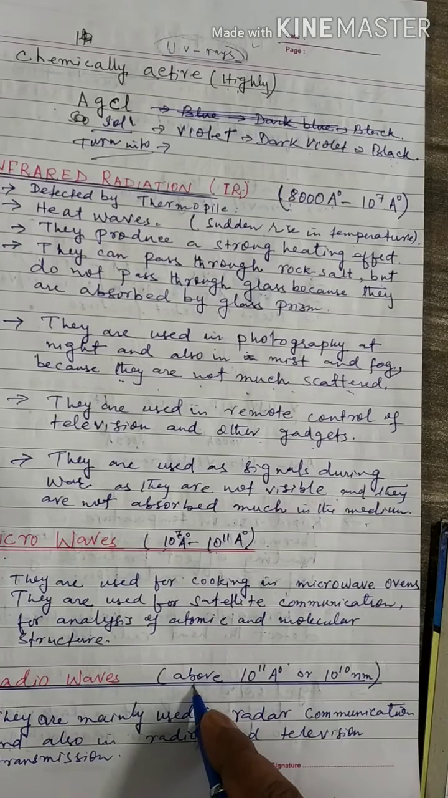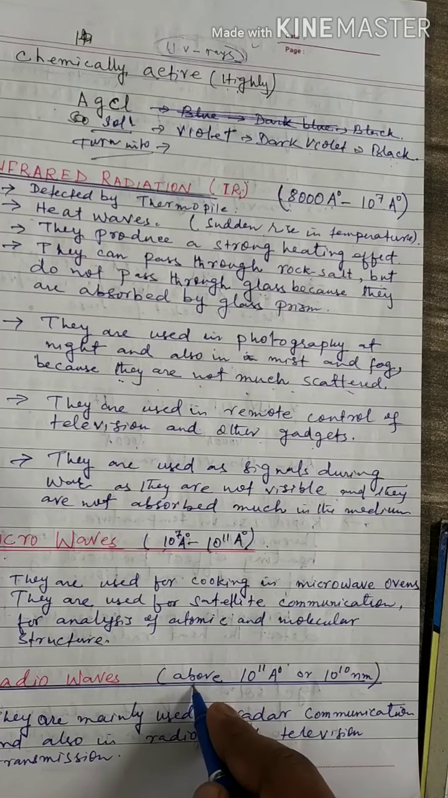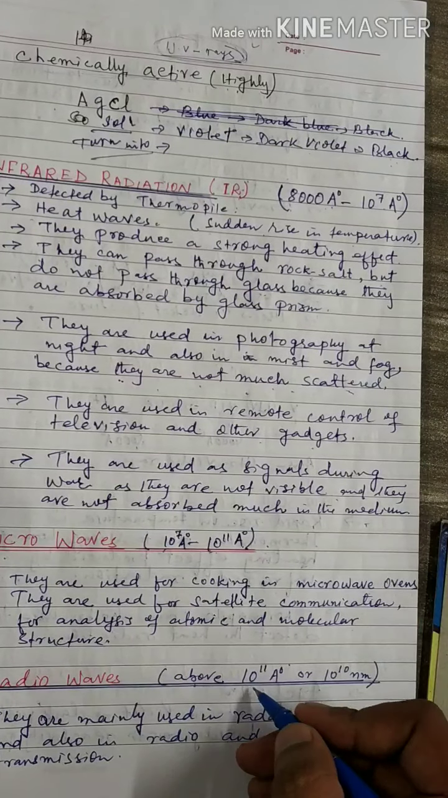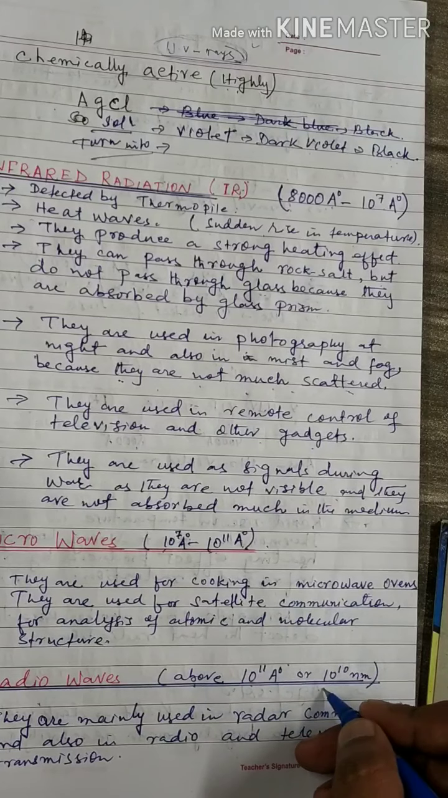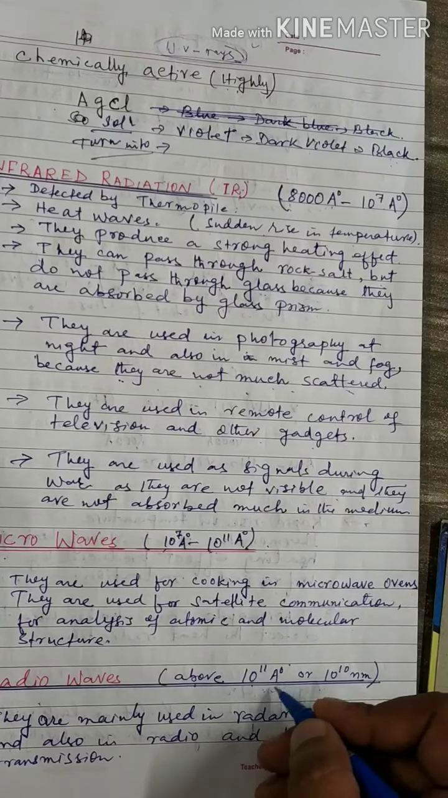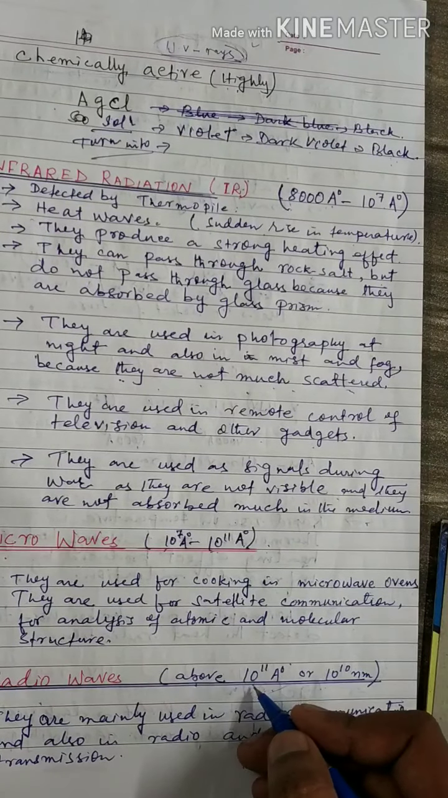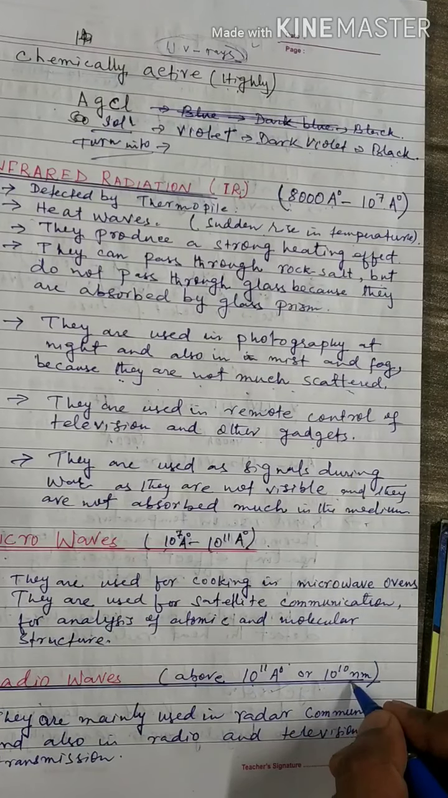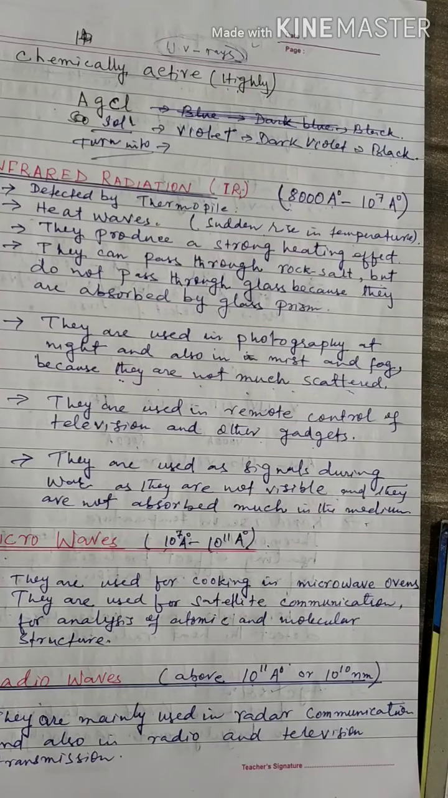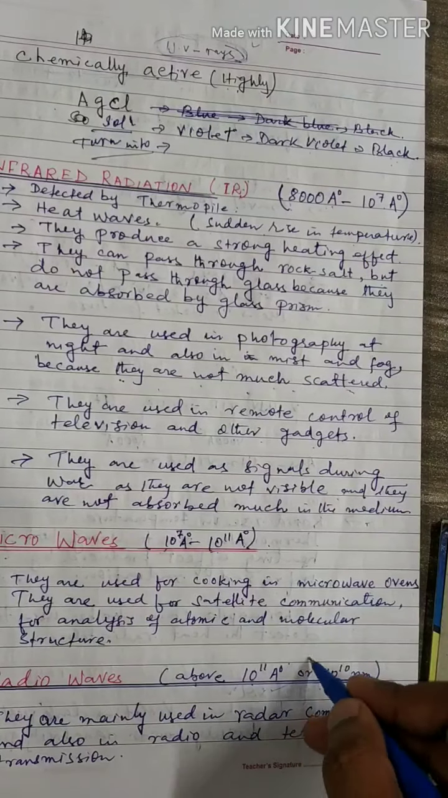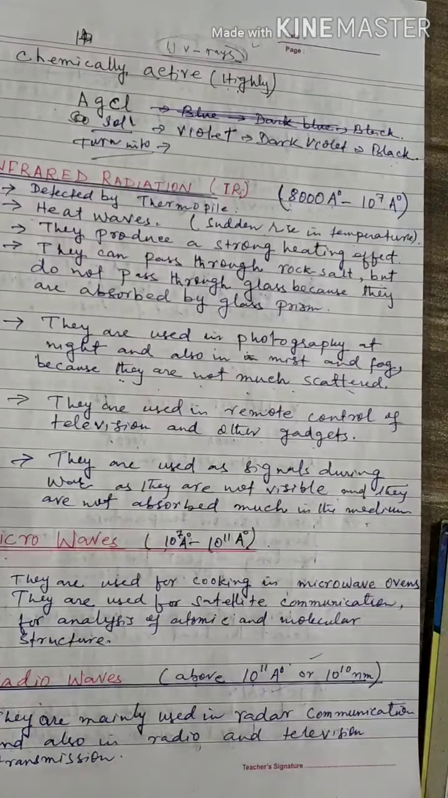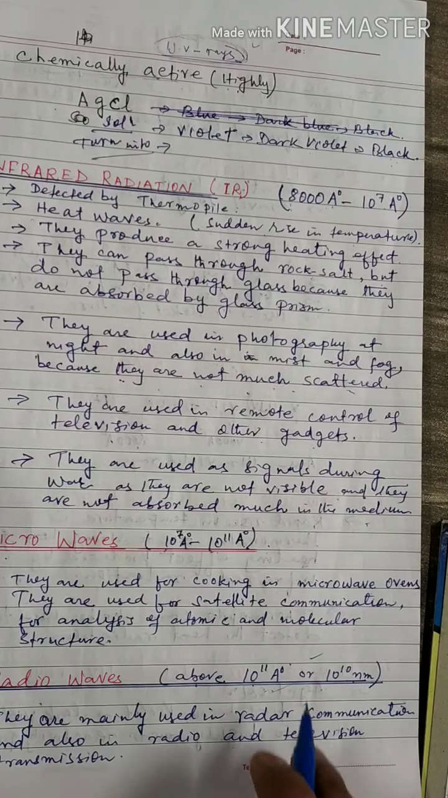The wavelength of radio waves is 10 to the power 11 angstrom or above. In nanometers, it is 10 to the power 10 divided by 10. Remember this. The wavelength of each and every electromagnetic wave must be remembered, because two or three questions will be asked from the wavelengths of the rays.